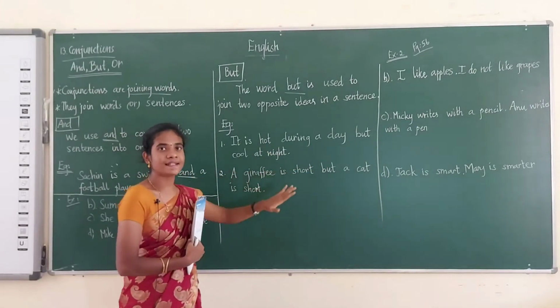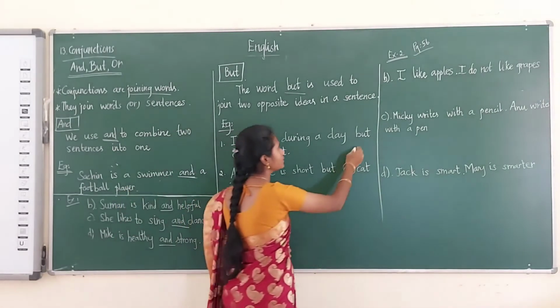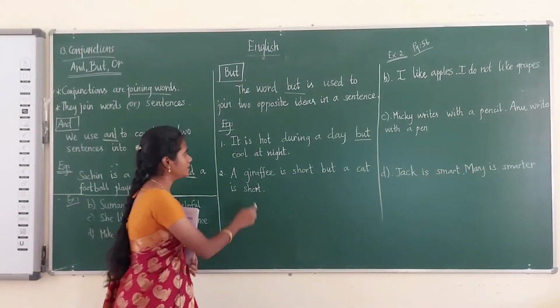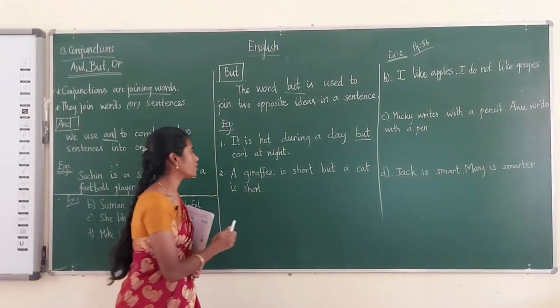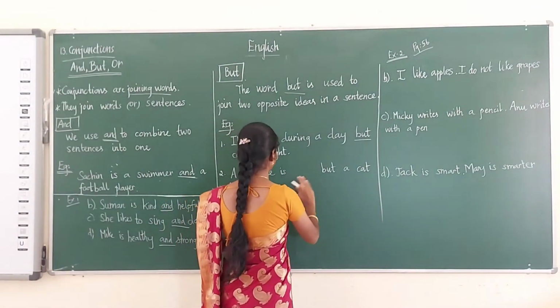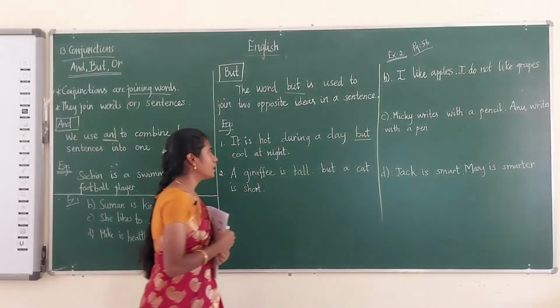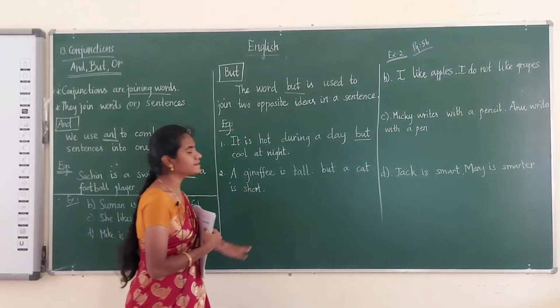So for that we can use the word but. See the next one: a giraffe is short but a cat is short. Sorry, a giraffe is tall.